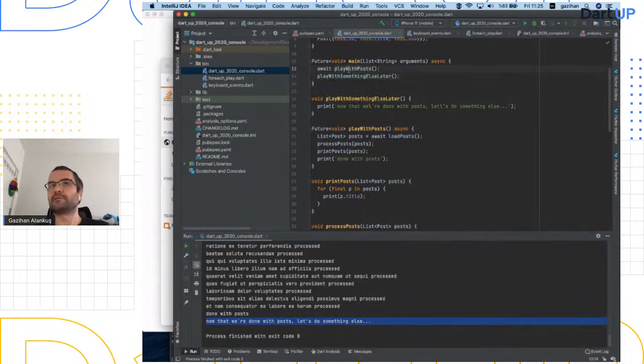So this is something people run into a lot. Oh, why did that happen immediately? Why is my list empty? I was inserting things into the list. Because you didn't wait for it. That's why it happened. So you have to wait, but to be able to await on it, you have to make your main async as well. Or you could do that with then, but I don't like to do that. So this is a better approach.